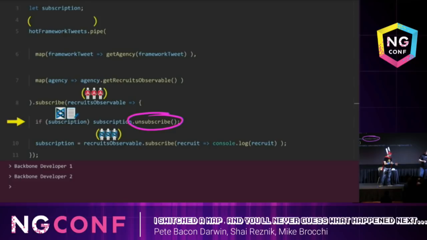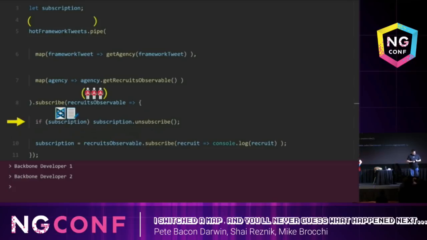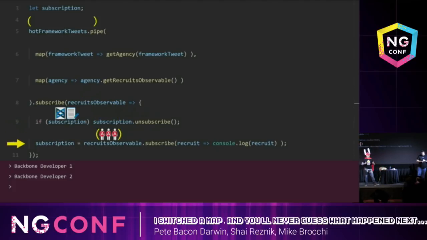And this is where we kill the Backbone recruits observable. Okay, and finally, we subscribe to the new Angular recruits observable and store its subscription into the local variable and start. Okay, and now we start seeing Angular developers being logged to the console.